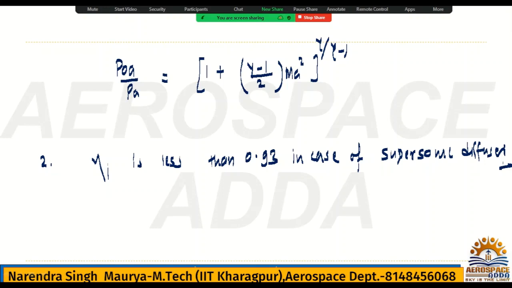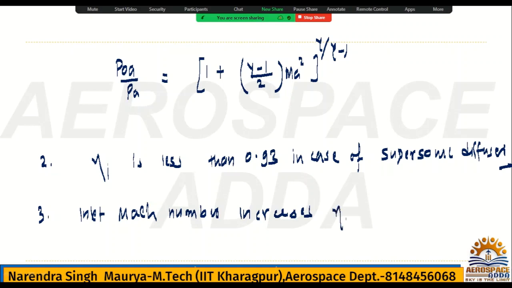The value of eta I decreases with increase in inlet Mach number. So once inlet Mach number increases, eta I decreases.